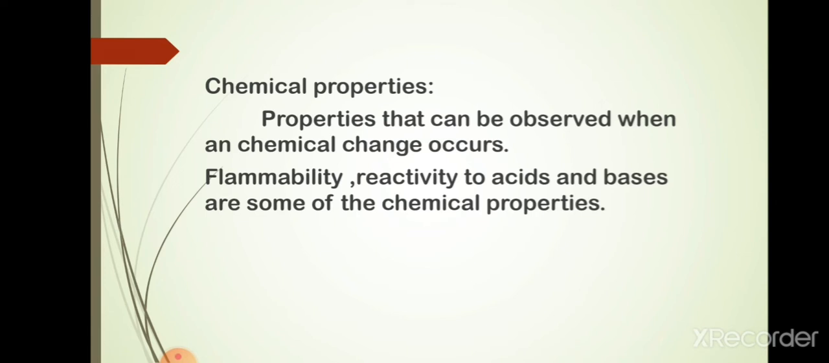For example, if we have a piece of sulfur which has a yellow color, the yellow color is only one of its properties. Only this property cannot be used for identification because there will be many substances in yellow color like gold, tennis ball, etc. So it is important to know more about the chemical properties of the substance. That is, chemical properties can be observed when a chemical change occurs. Flammability, reactivity to acids, and reactivity to bases are some of the chemical properties.